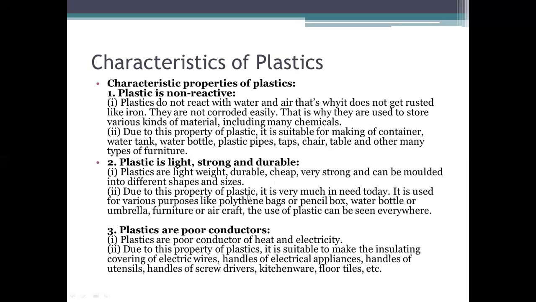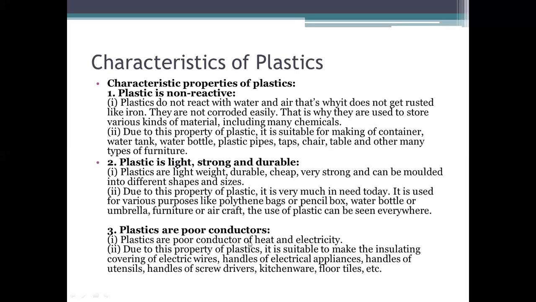So due to this property of plastic, it is very much in need today. It is used for various purposes like polythene bags, pencil boxes, your water bottle, your umbrella, aircraft furniture, or in aircraft like parachutes. So many things we can make with plastics because of its property, like it is light in weight, strong and durable.